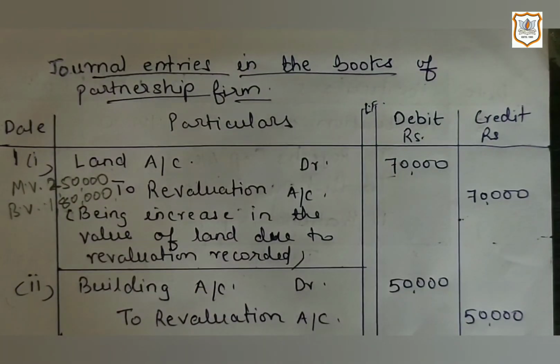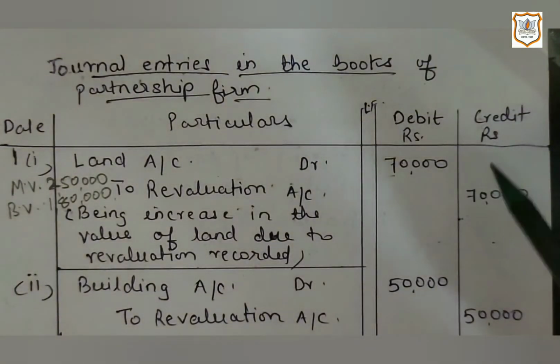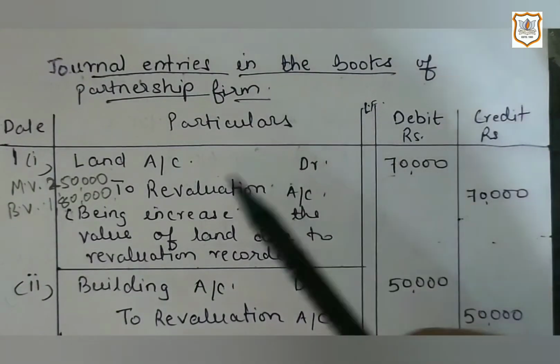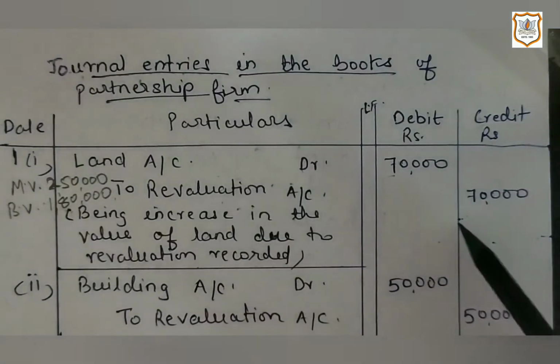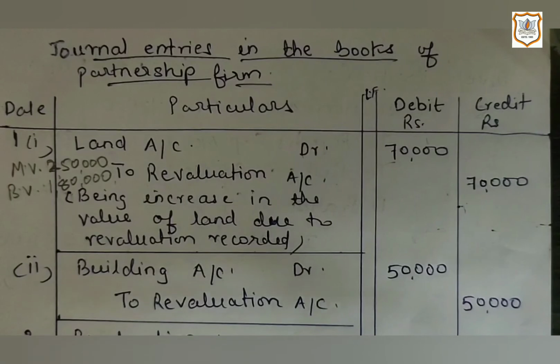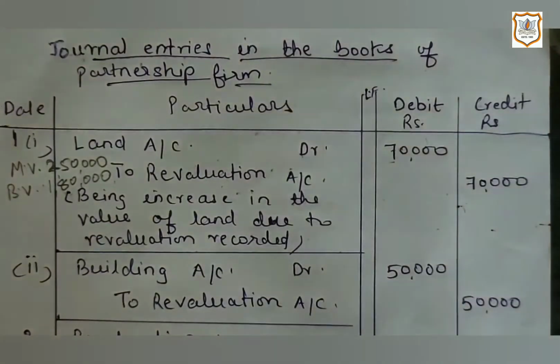As we have just studied, if the value of an asset increases, it is a profit for us. It is a good thing for the business. In that case, revaluation account will be credited and that respective asset will be debited. So our entry is Land account debit to Revaluation account 70,000. Now the second thing, it is given in the question about building.